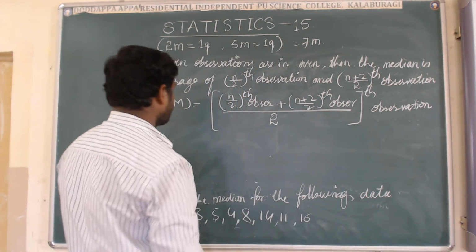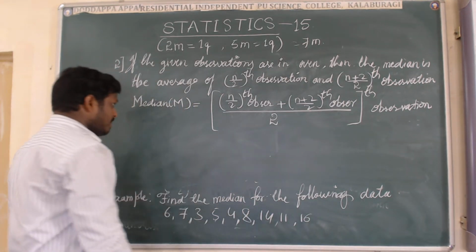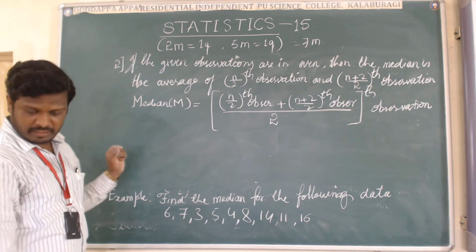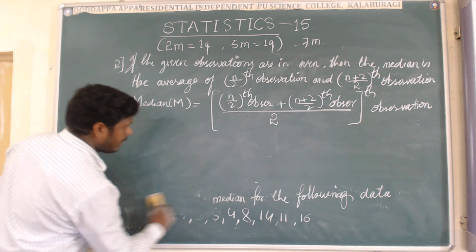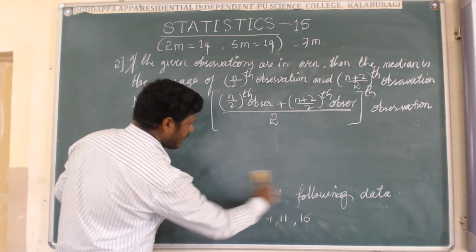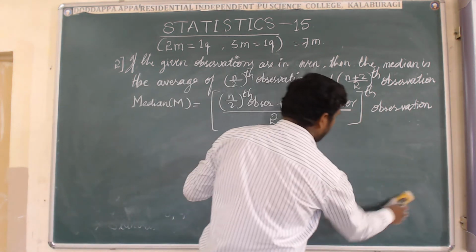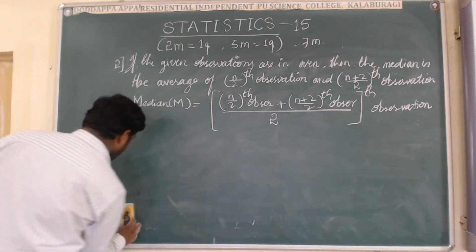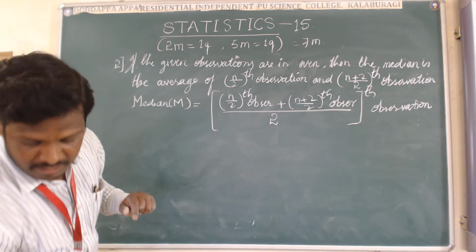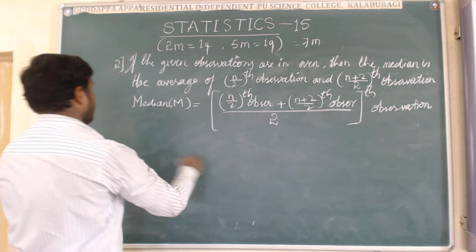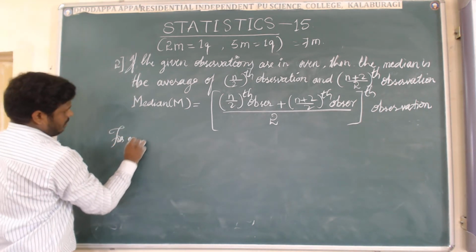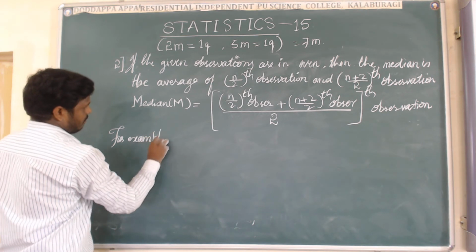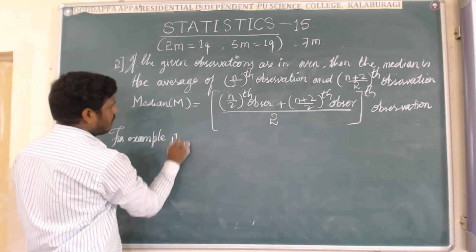Okay, let us come to an example on this point. Then you will understand very easily how to find the median of the given observations when they are in even form.